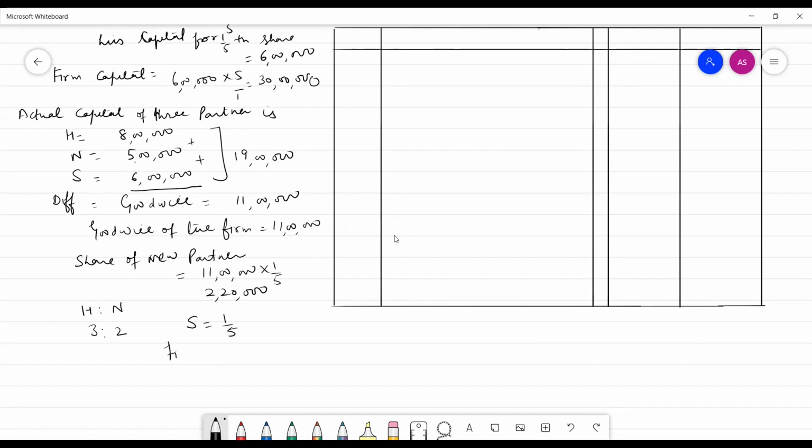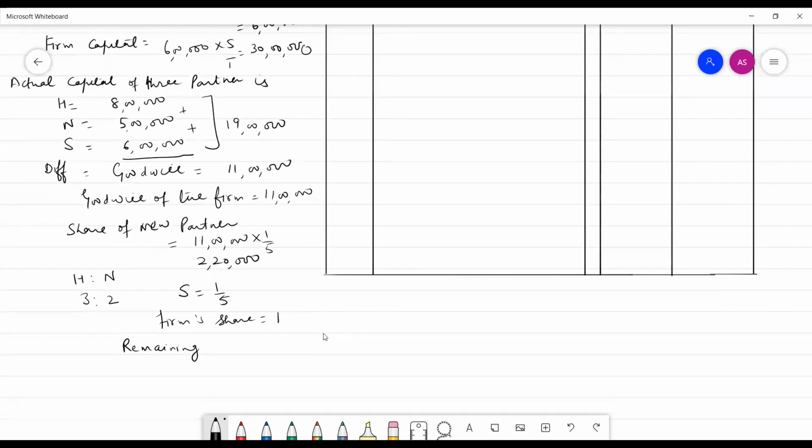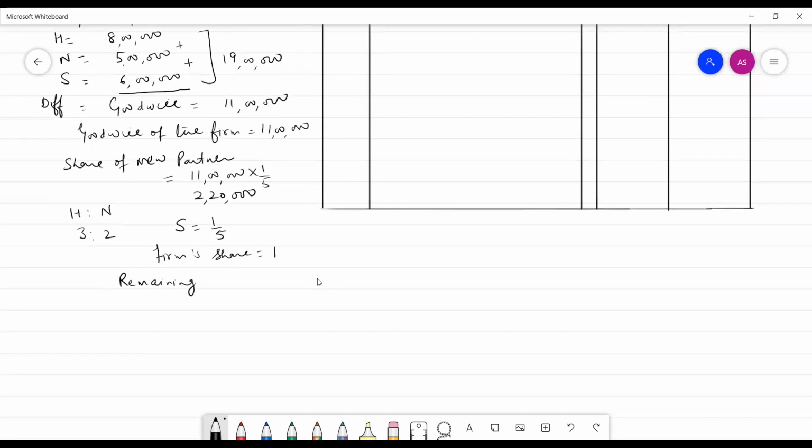We assume the firm's share is 1. That would be calculated as we have calculated before. The remaining share after S's share is 1 minus 1 by 5, that is 4 by 5.